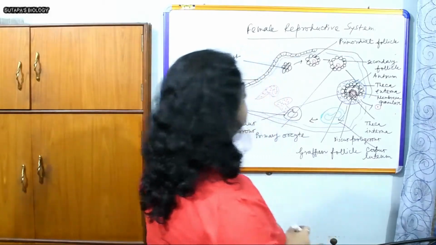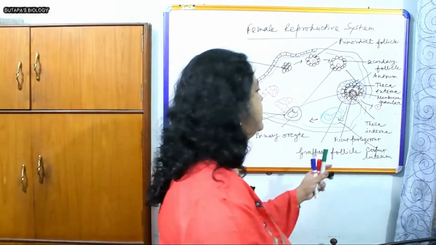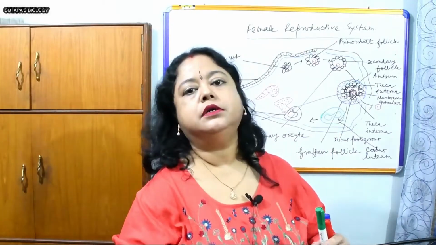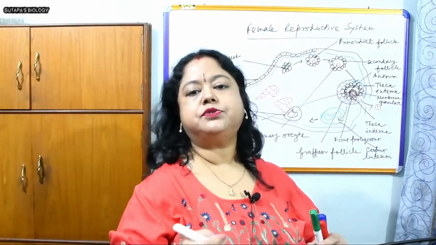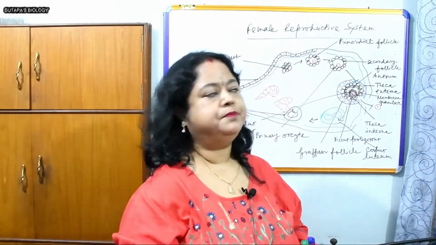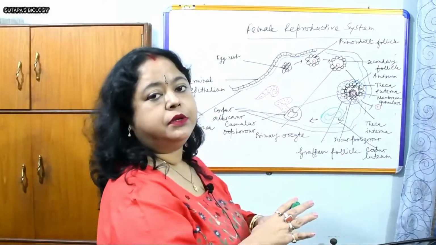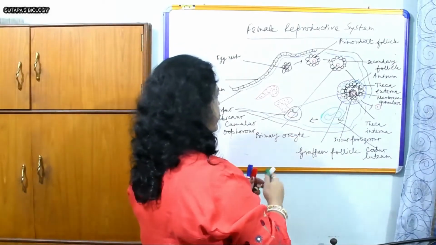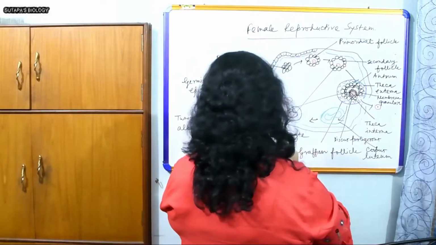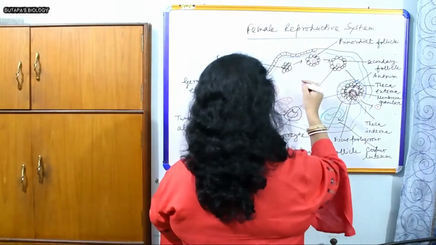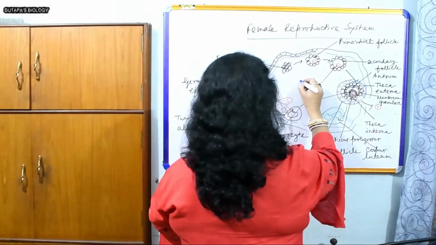And just after the degeneration of the corpus luteum, the progesterone formation is stopped and the bleeding will start. That is, the menstrual cycle will start. There is no pregnancy, so bleeding will start. And this total cycle takes place within 28 days, generally 28 days. There might be a change in some females, but mostly it's 28 days.